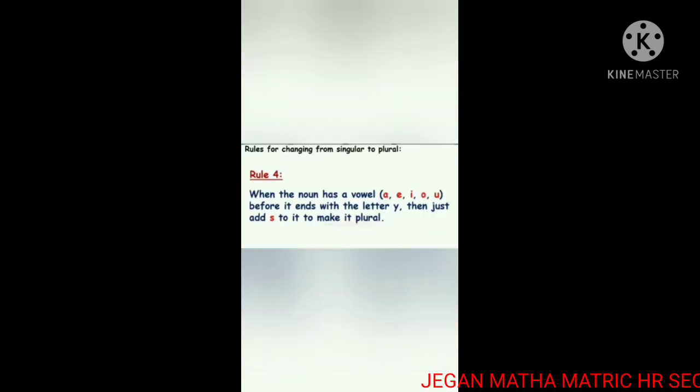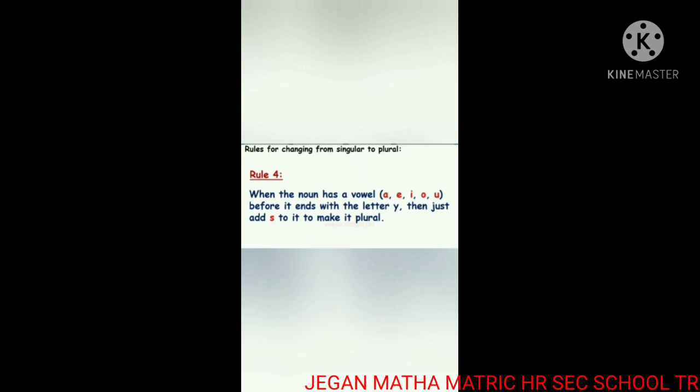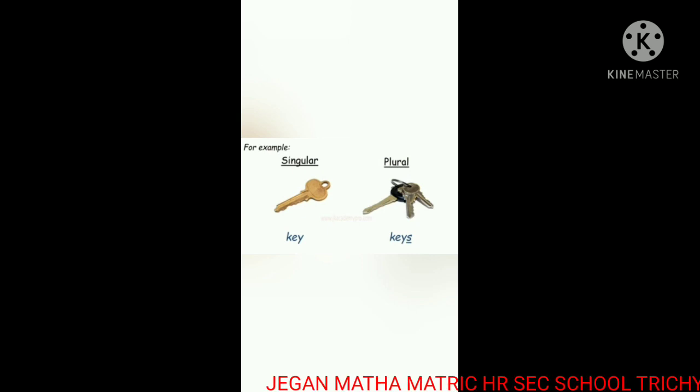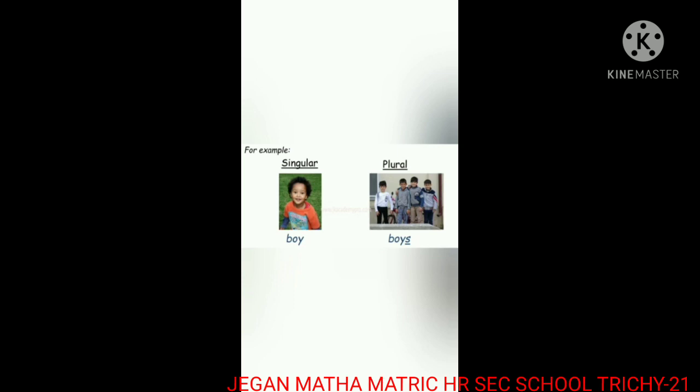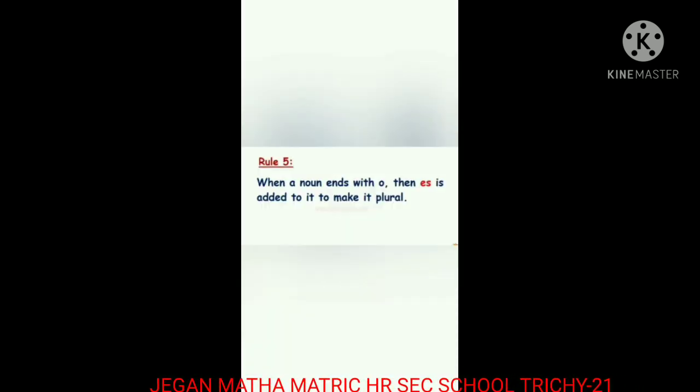Rule 4. When the noun has a vowel, A, E, I, O, U, before it ends with a letter Y, then just add S to it to make it plural. For example, key, keys. The next example, boy, boys. Have you understood, children?